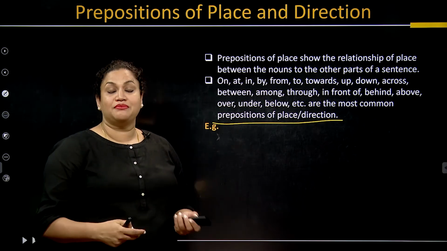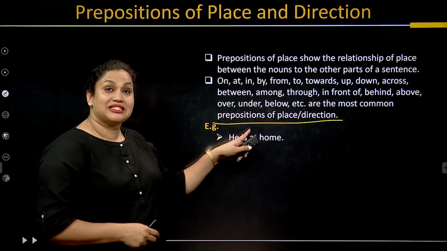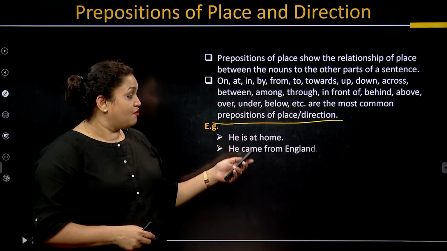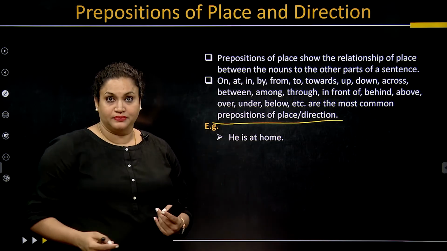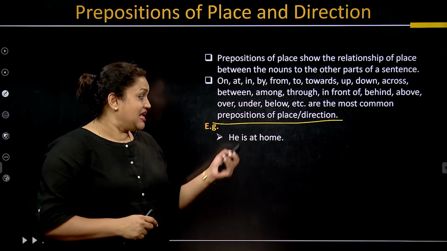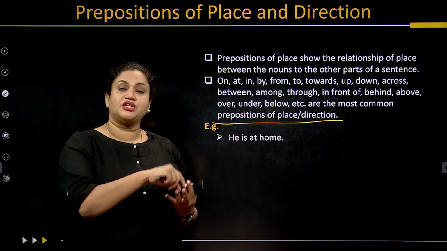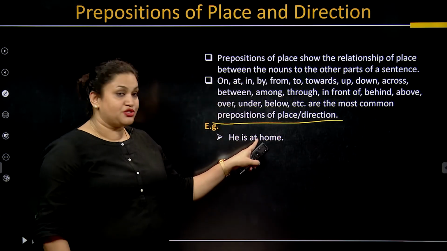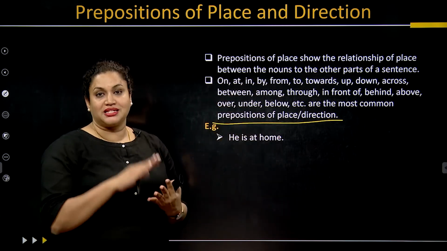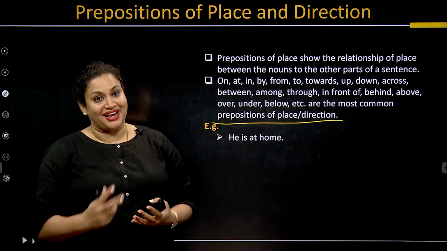So let's see some examples. He is at home. Please be here at 10 o'clock. And he is at home. Now the usage of 10 o'clock makes it a preposition of time, and the usage of home makes it a preposition of place and direction.